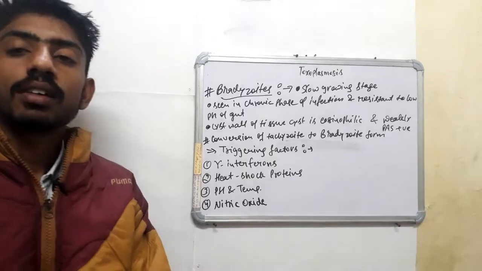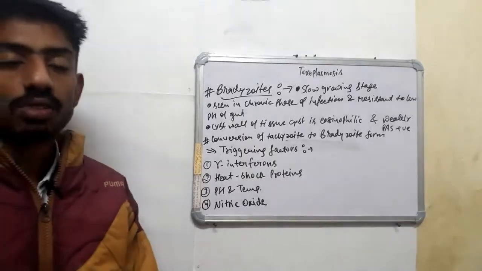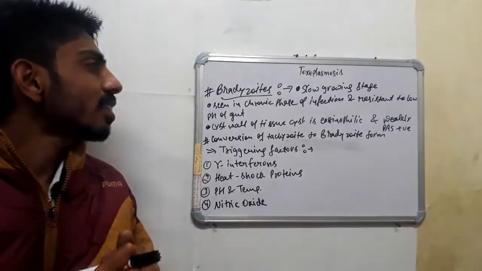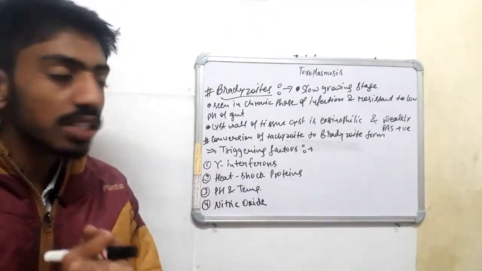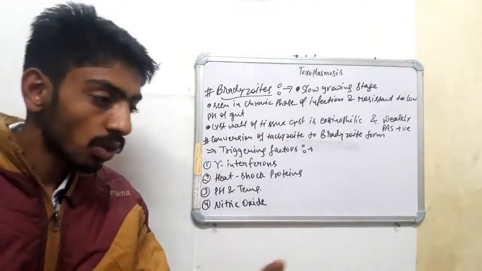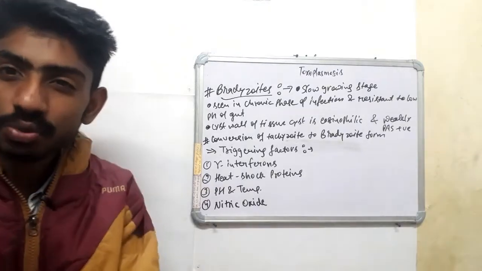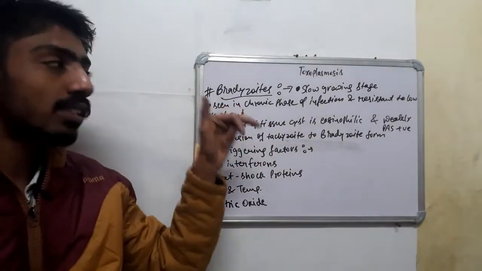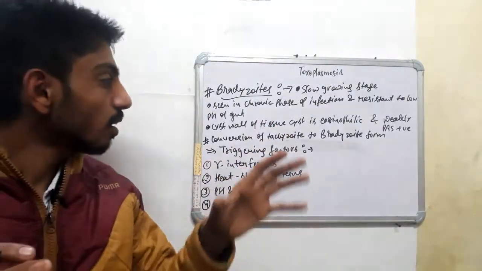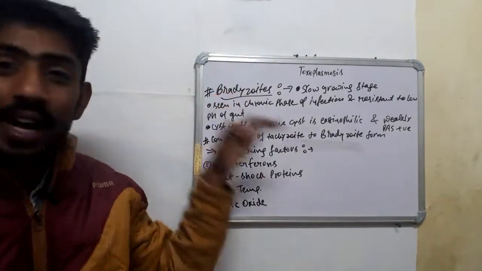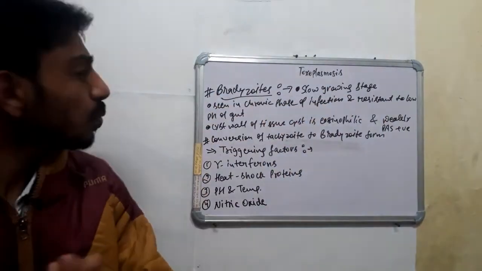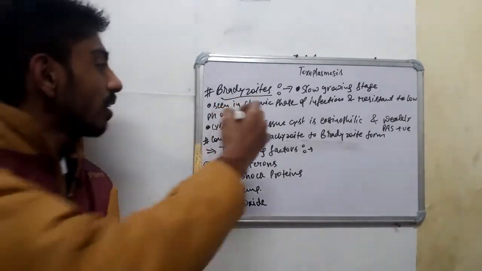Alright guys, coming to the next asexual form, known as bradyzoites. Bradyzoites are the slow growing stage inside the tissue cyst, and these are seen in the chronic phase of infection. The previous one is seen in the acute phase of infection. This is a very important point of difference between the bradyzoite stage and the tachyzoite stage. Bradyzoites are also resistant to the low pH of the gut and also to enzymes.